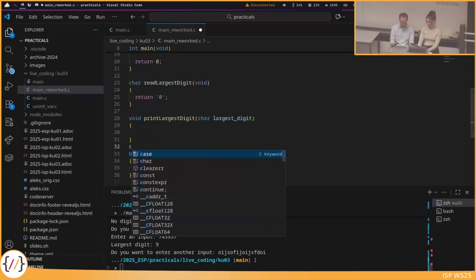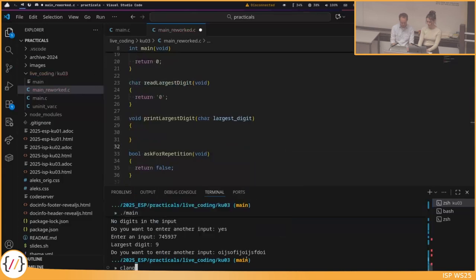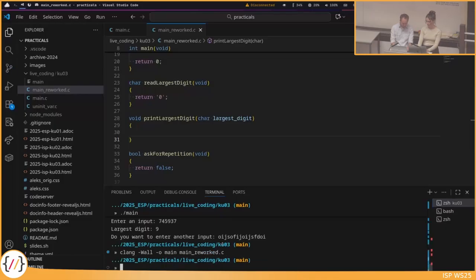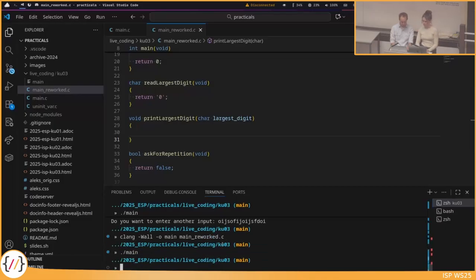So it will probably not be a very nice result. So if I run clang main, and now I want to compile main rework.c. It compiles, there is no error. If I run it, okay, nothing happens because I have not implemented the largest digit, I have not implemented the print or the ask for repetition.